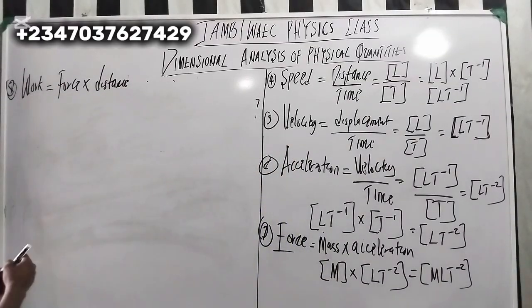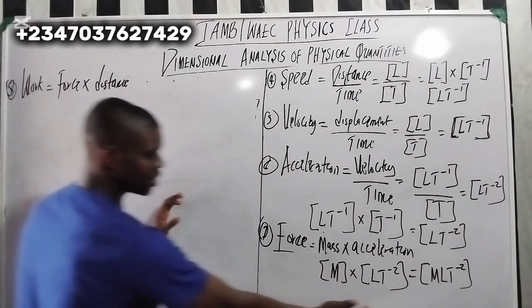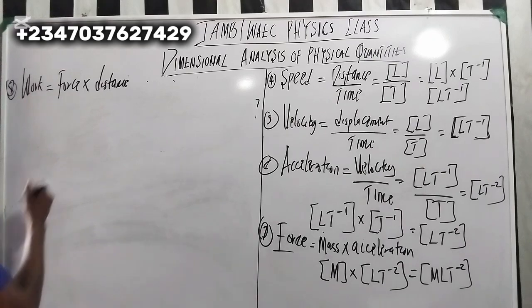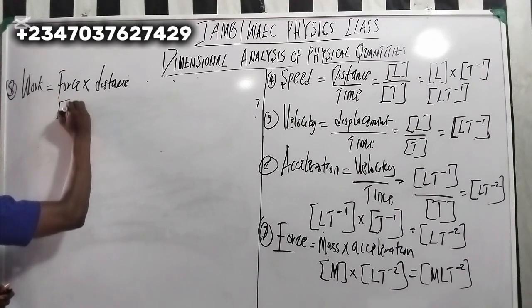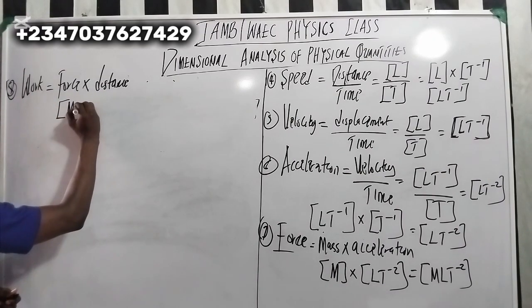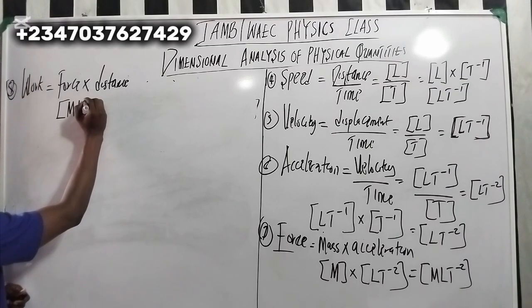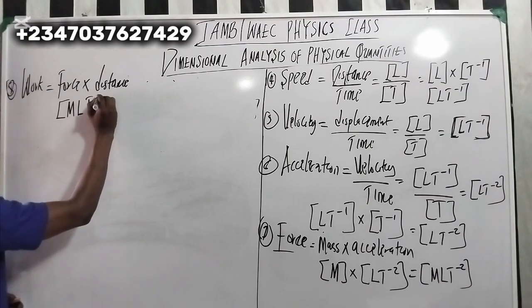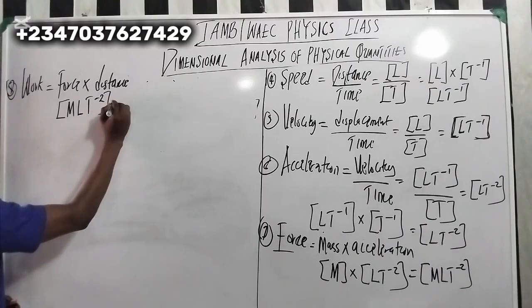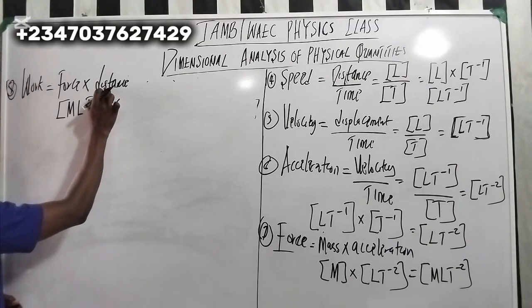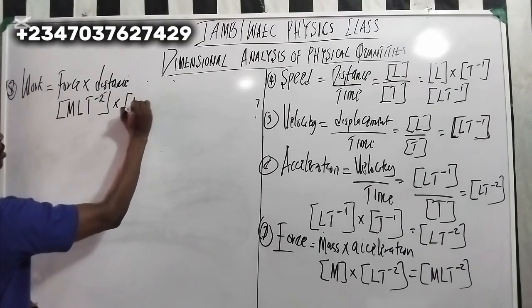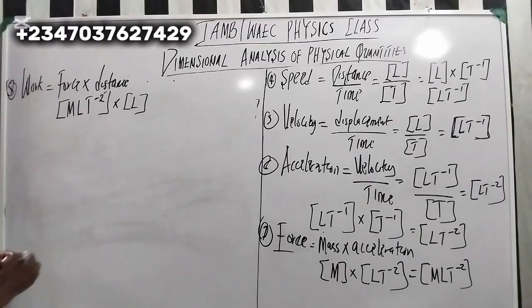So just for you to bring it here, my dimension for force is already this guy here: M L T to the power minus 2, right? Times distance. The dimension for distance is L, right?